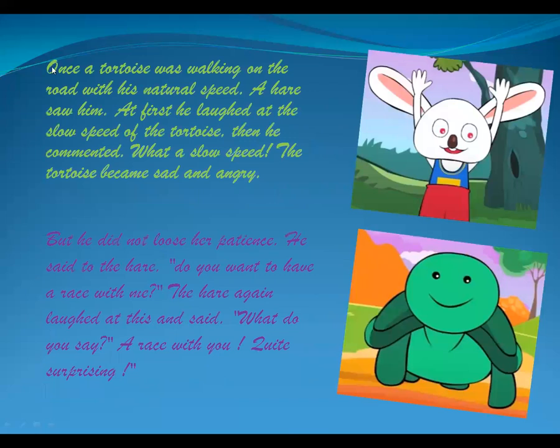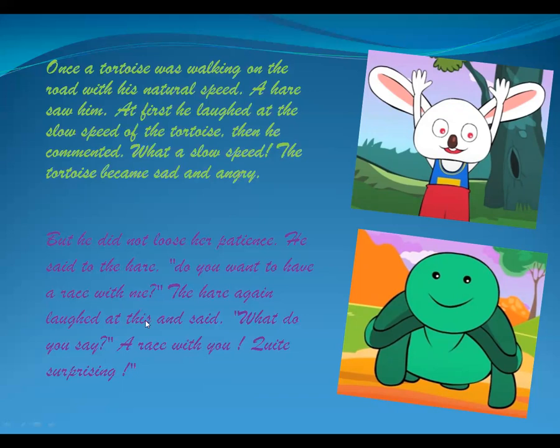See here, the same one phrase developed into a sentence. They added natural speed. Once a tortoise was walking on the road with his natural speed. A hare saw him. At first, he laughed at the slow speed of the tortoise. Then he commented, "What a slow speed!" The tortoise became sad and angry.